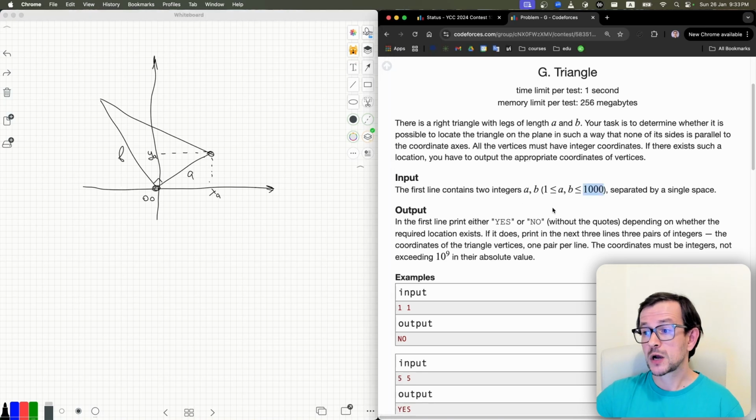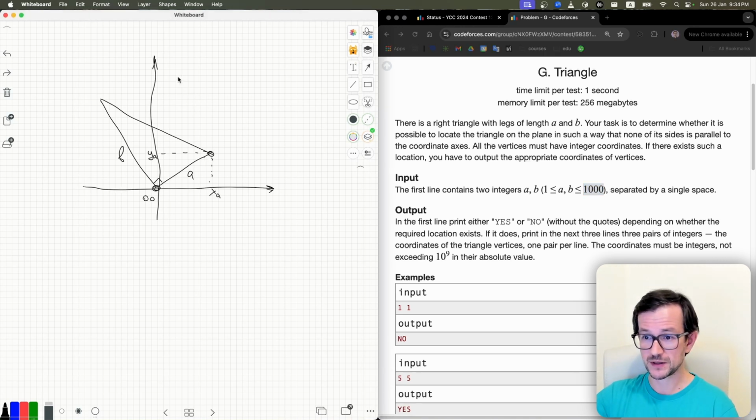Now let's see. The constraints are up to 1000, so we can brute force something. Actually, we can brute force both coordinates. x and y are not greater than 1000, so we can brute force both of them and find all pairs that give us this leg of size a. You can check it by the Pythagorean theorem.